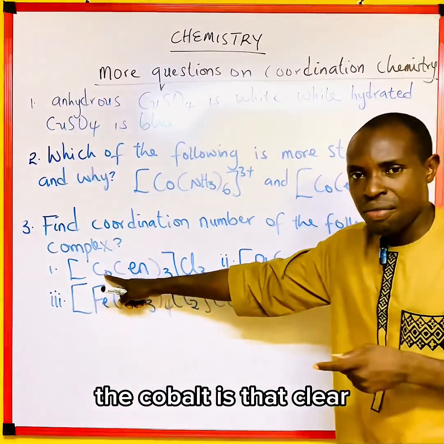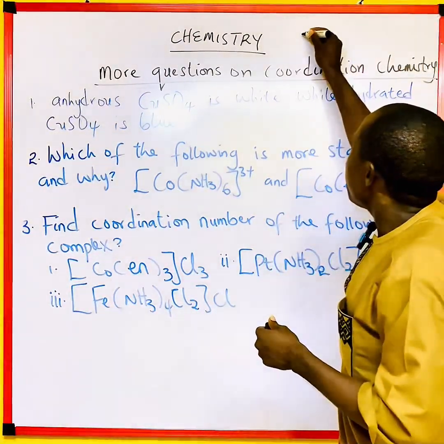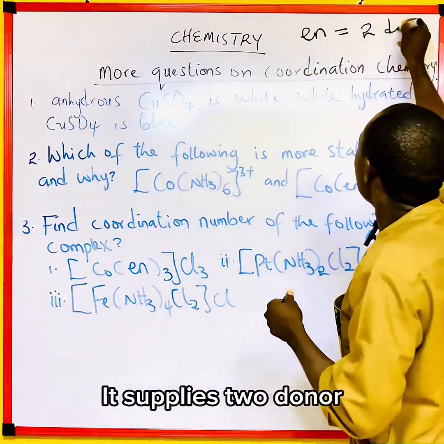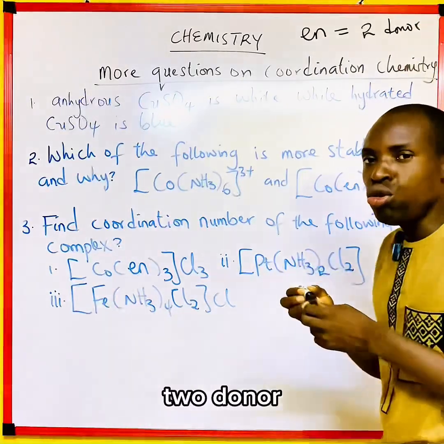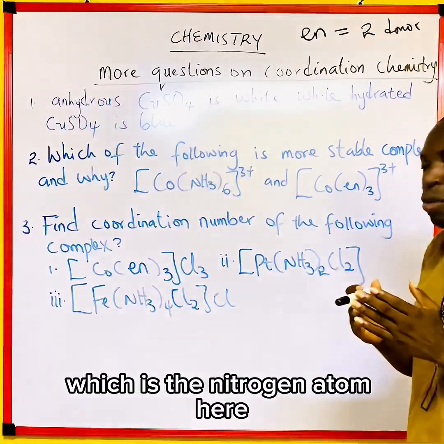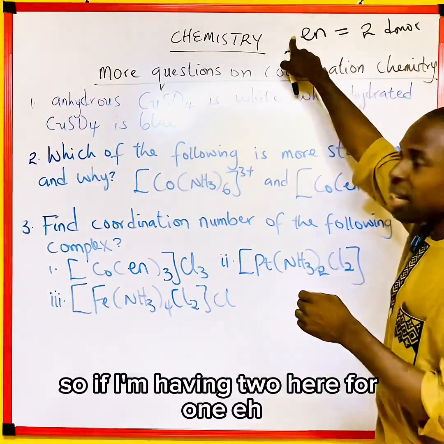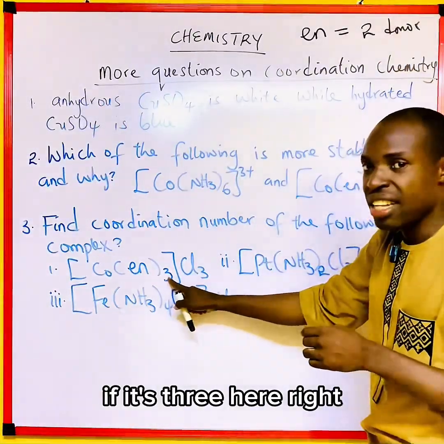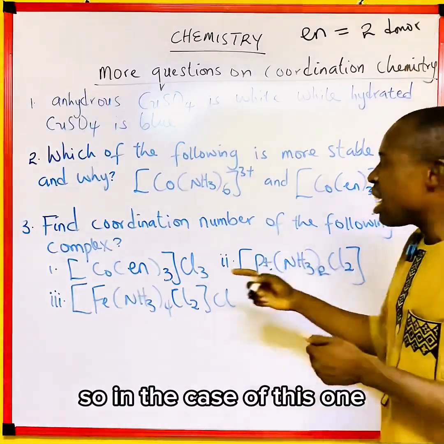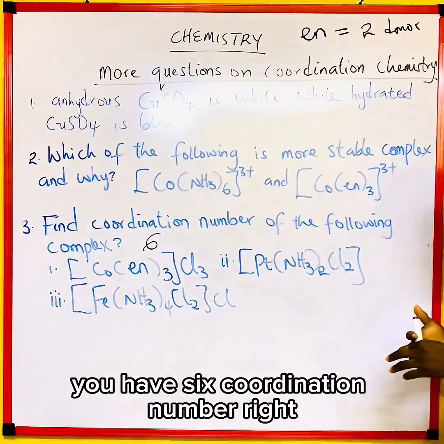The cobalt. Exactly. So every ethylene diamine supplies 2 donor atoms, which are the nitrogen atoms here. So if I'm having 2 for 1, and it's 3 here, it will be 2 times 3, which is 6. So in the case of this one here, you have a coordination number of 6.